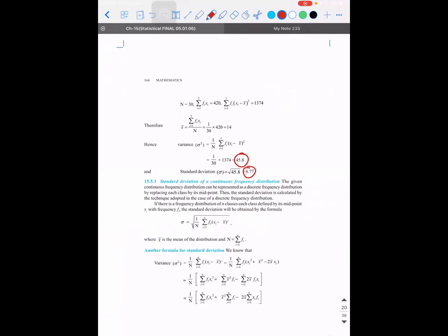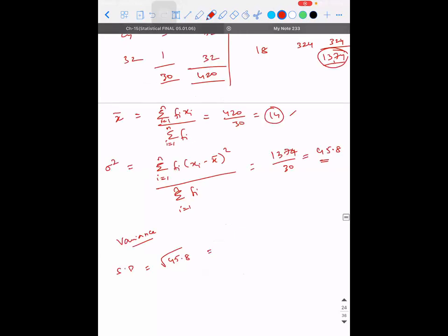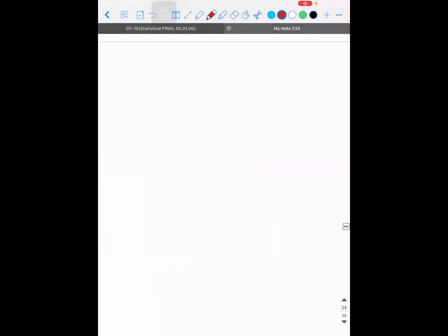So next is... shall I move on to the next one? So what will be the next set, guys? Discrete frequency is also over. Next, continuous frequency. Is it not the same as that of the discrete frequency? We have already discussed this many times. In the discrete frequency, xi will be given. In continuous frequency, the only extra step that you need to do is finding xi.